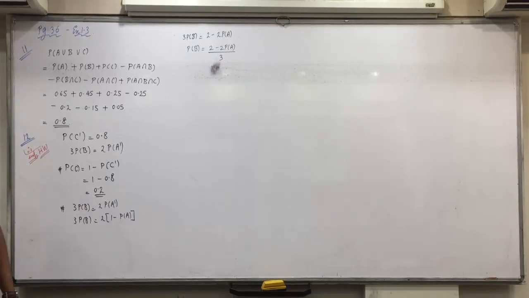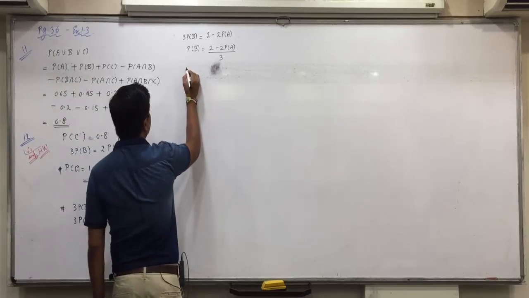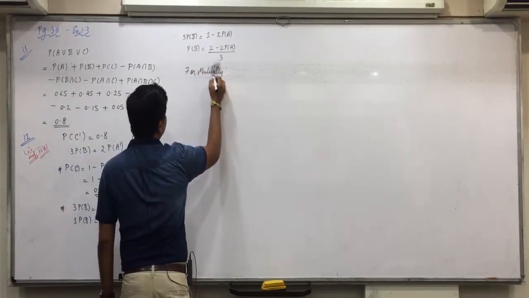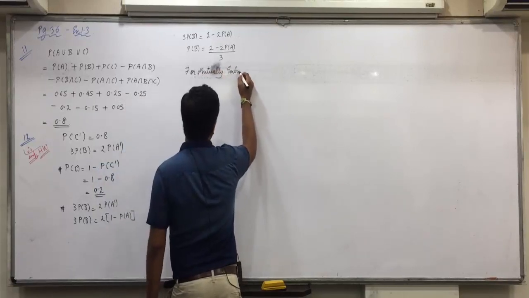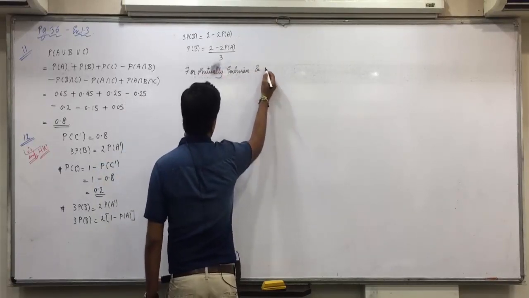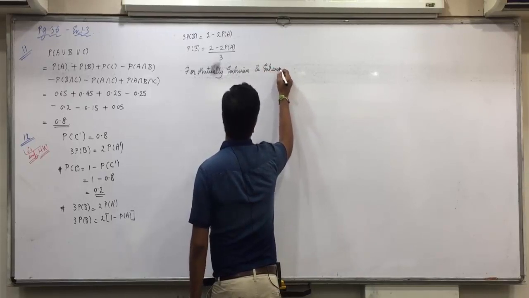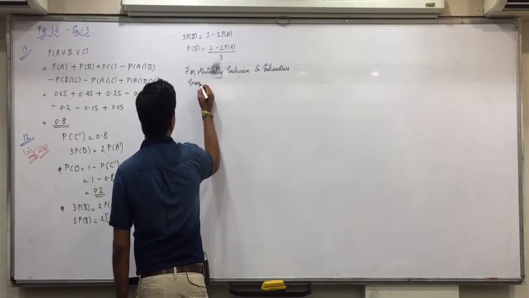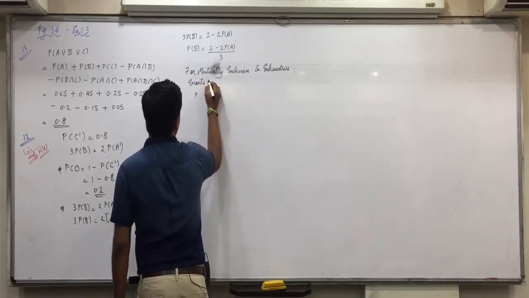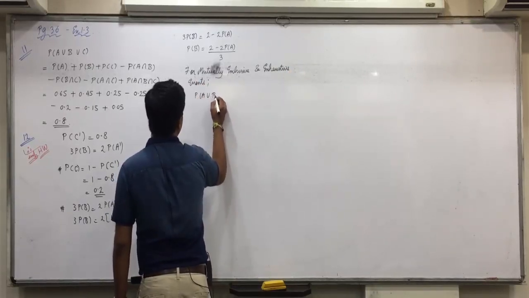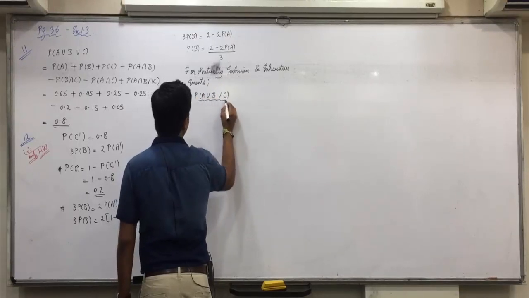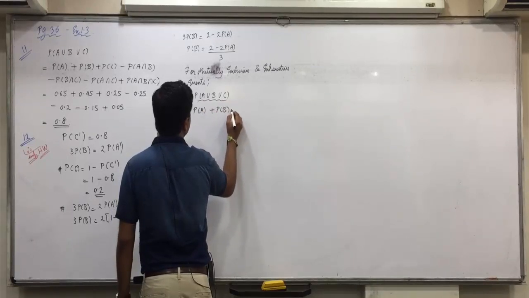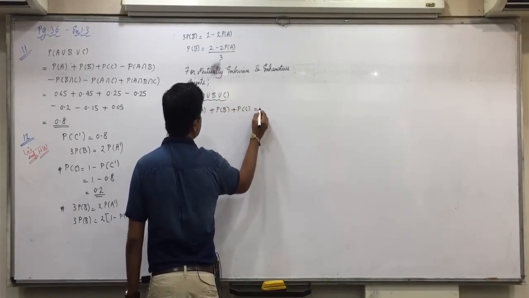Did you understand this? So write down, for mutually exclusive and exhaustive events, P(A union B union C), that is P(A) plus P(B) plus P(C) is equal to 1.